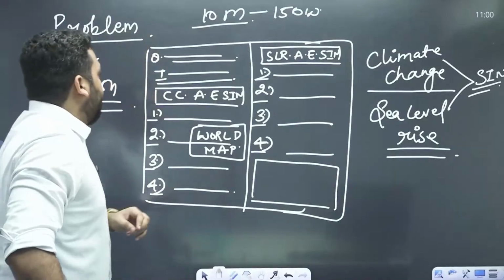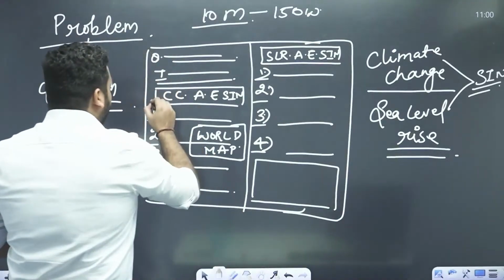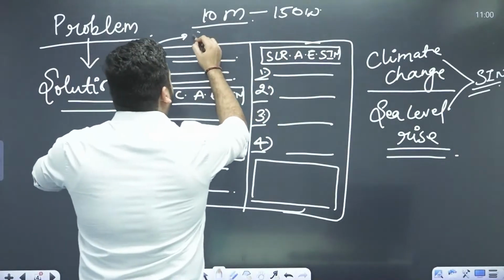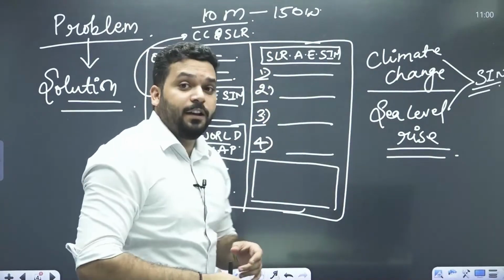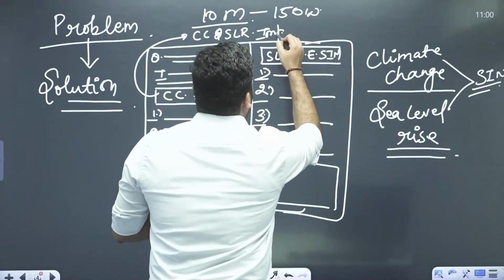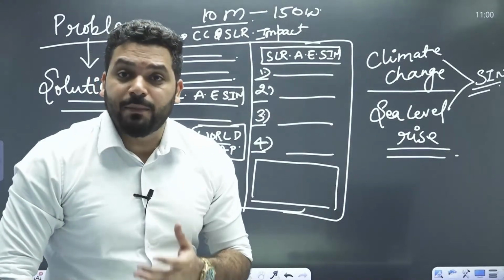The second mistake people make, which is a very general mistake, is that they write it as one demand and won't segregate. They'll write climate change and sea level rise, and use the word impact on small island nations. That is another major mistake.